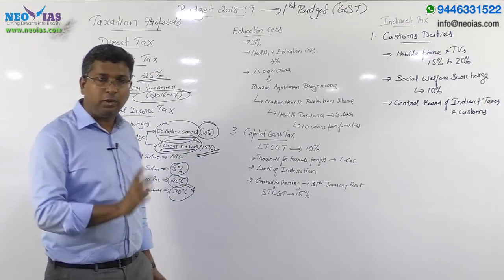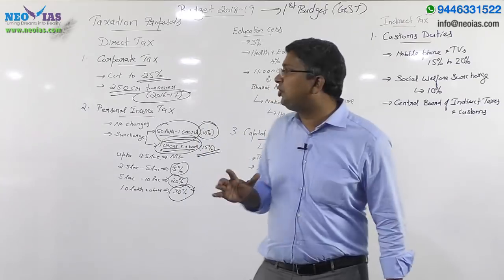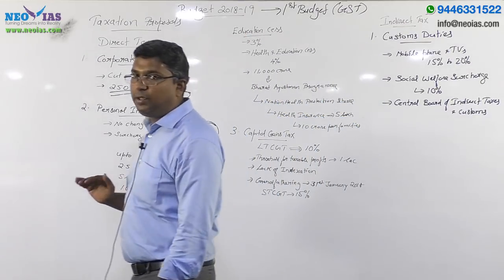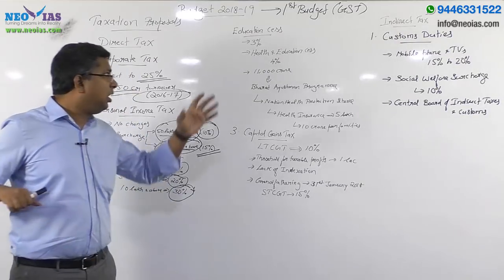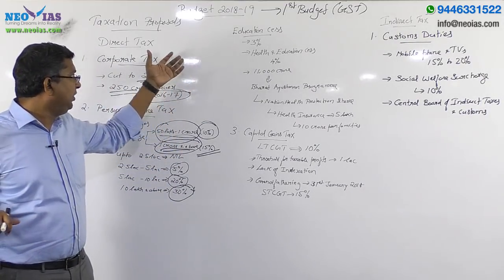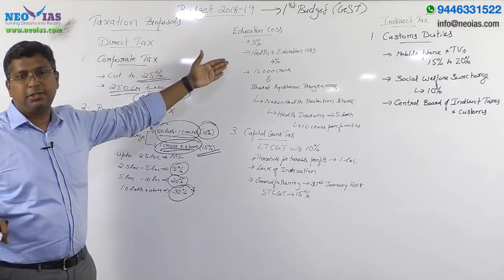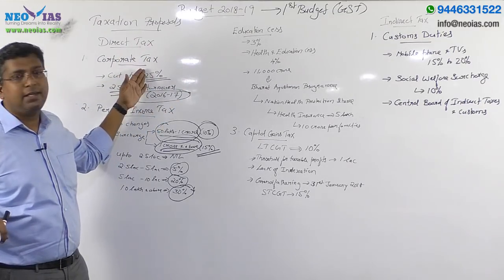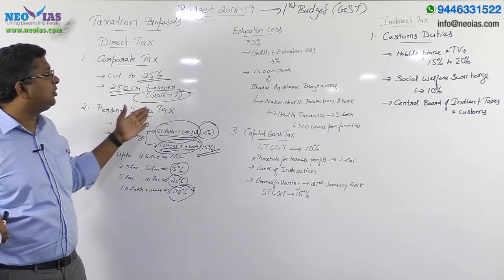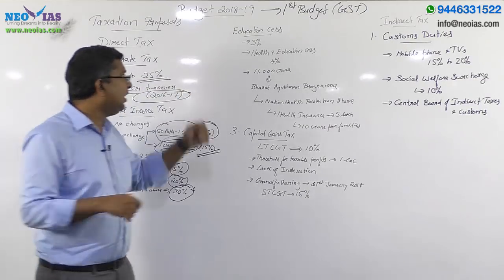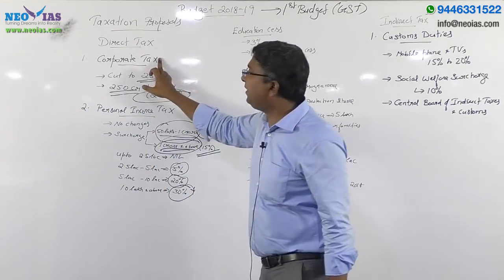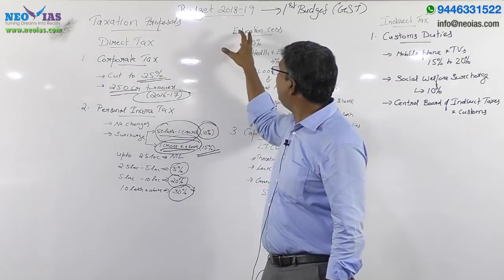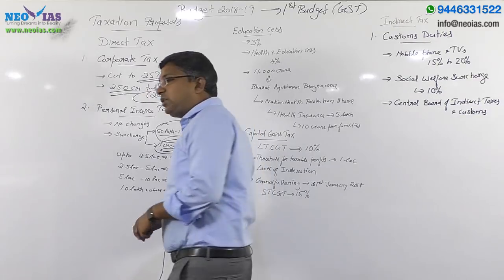But one very important change happened in relation to education cess. The government had imposed education cess both on corporate tax as well as on personal income tax. So it was 3%.